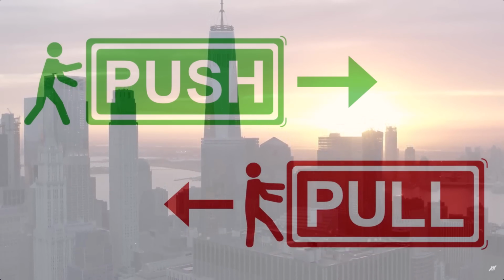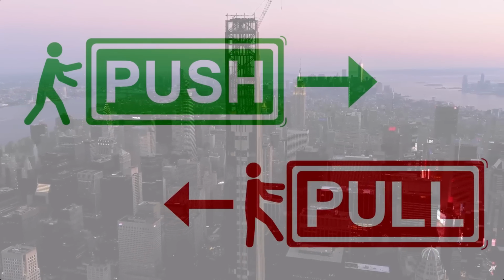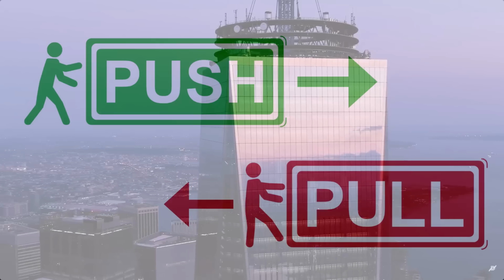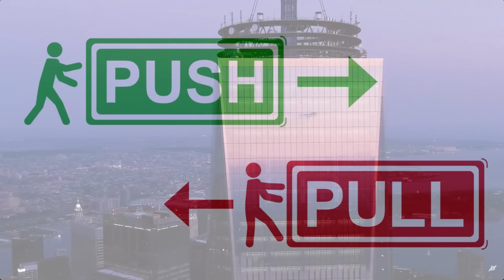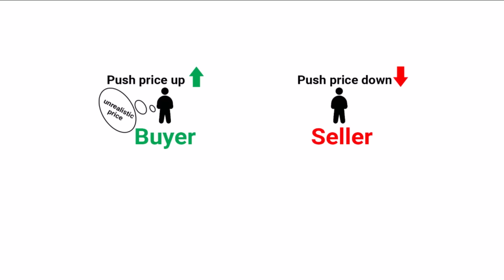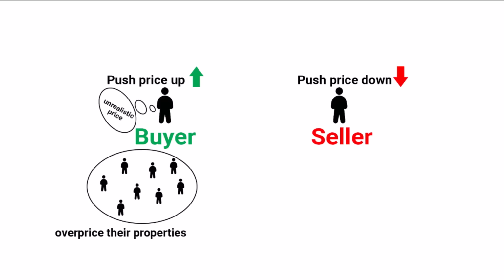But it also creates an unstable market environment where someone, either the buyer or seller, will end up losing a lot, and that gets passed on to the entire property selling community, and it has a cascading effect. The seller-buyer push and pull can create situations where someone feels like they lost a lot, but it's not always a zero-sum game. If a seller sets an unrealistic price and it takes a long time to sell, it can influence other sellers in the area to overprice their properties. This can create a domino effect where prices stay inflated until the market corrects itself.